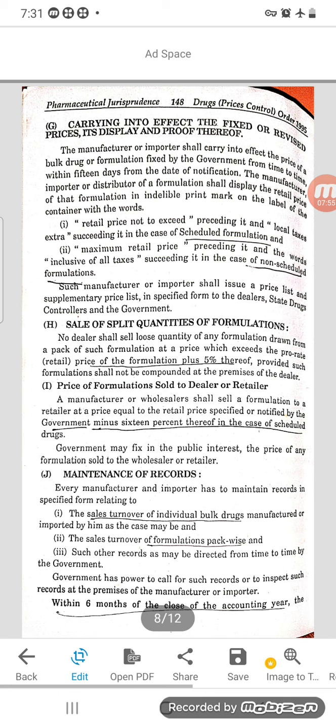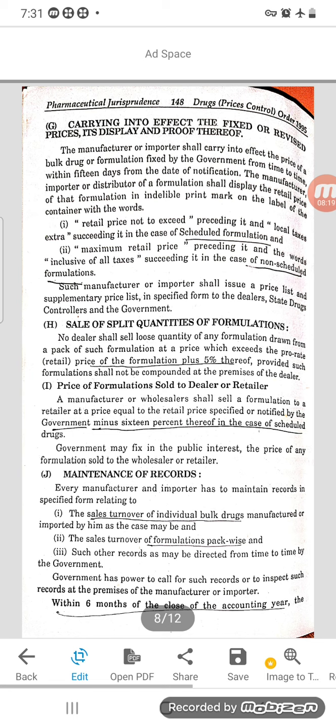So if it is a scheduled formulation, then local taxes extra has to be printed, with the preceding words retail price not to exceed. So the maximum retail price, MRP, is what is printed, and the words 'inclusive of all taxes' should be printed on the non-scheduled formulation.